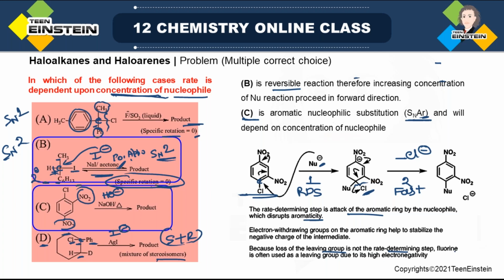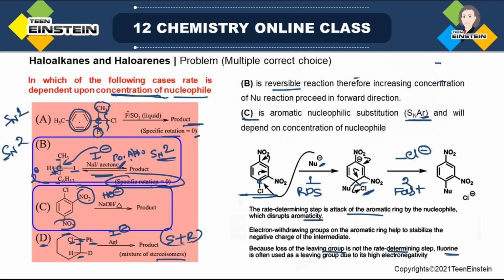And for extra information, see here the last line which is given. Though it is not related to this question, this is very good information. You will also see that in SNAr reaction, sometimes fluorine is also used as a leaving group. That you will not see in case of haloalkane nucleophilic substitution. You will never see. Always you will see that in SN1, SN2, what you use? Either bromine, chlorine or iodine, but never fluorine.